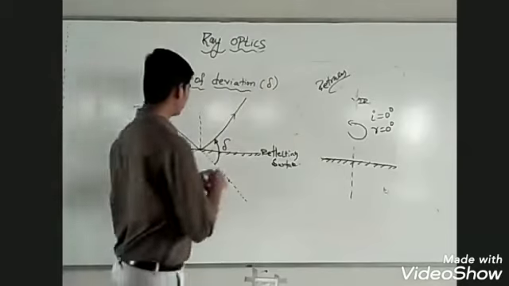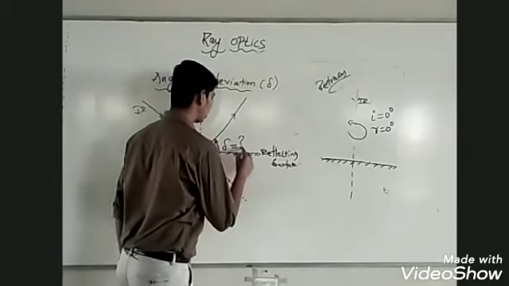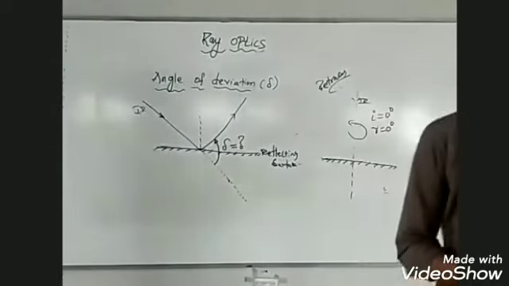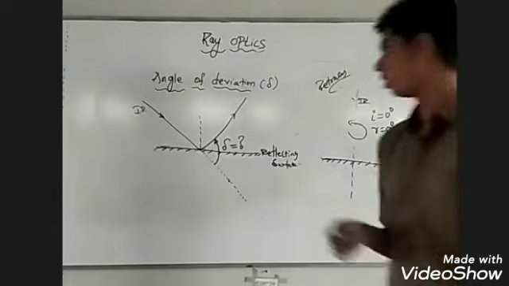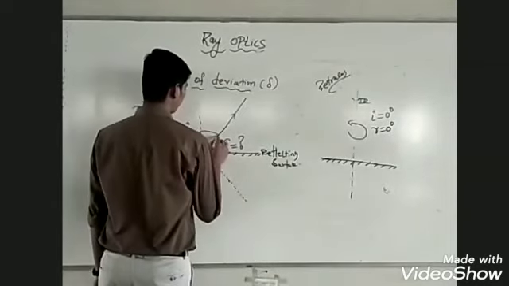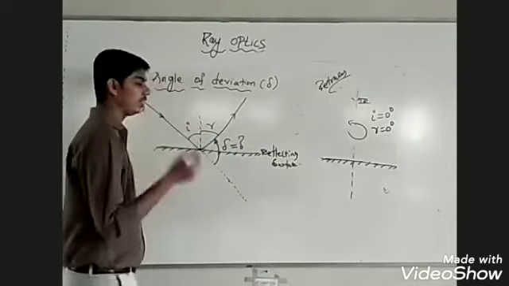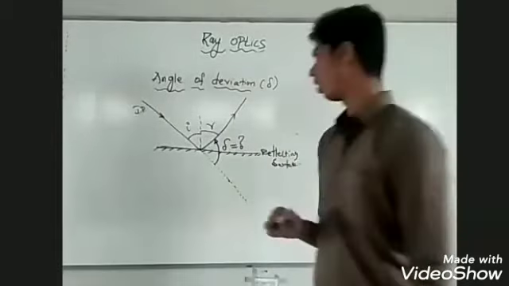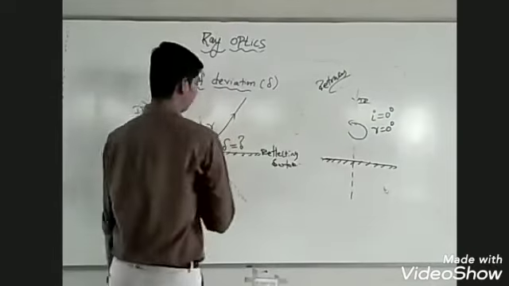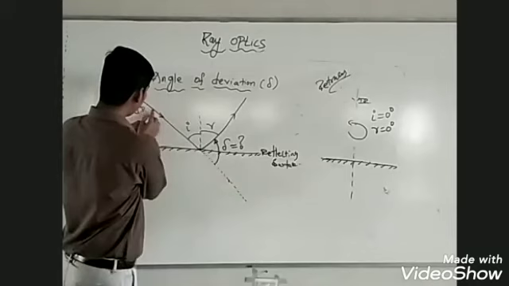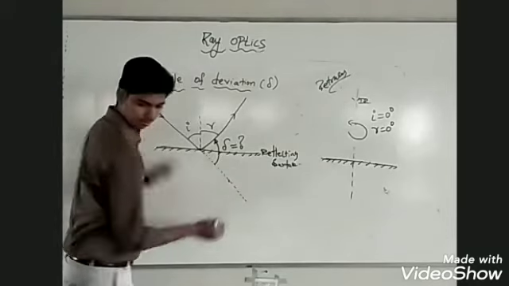So is it possible for us to calculate what this angle of deviation is? Can we calculate it? Yes, that can be calculated. Before we calculate, we will try to define what is angle of deviation. Angle of deviation is defined as the angle between the incident ray extended and the reflected ray.